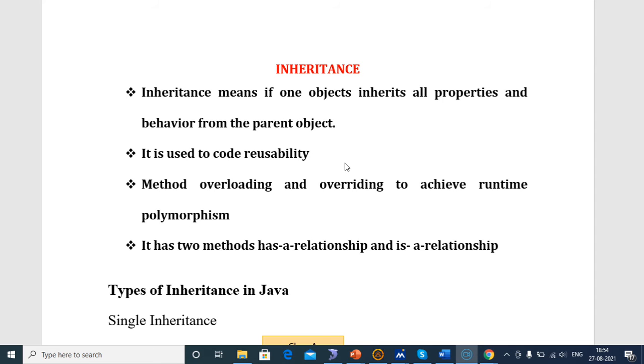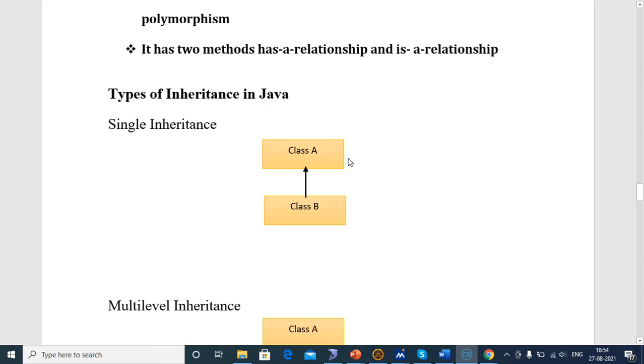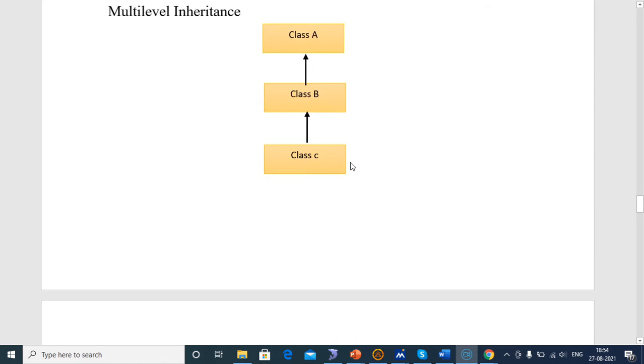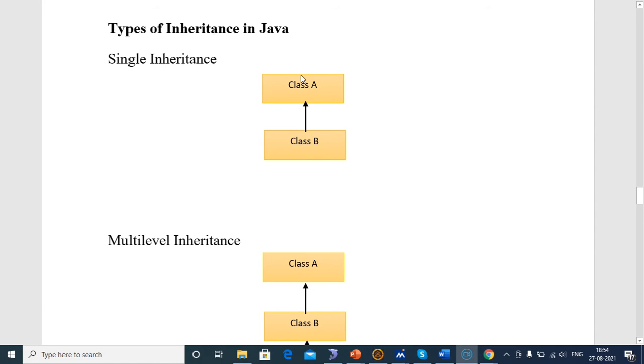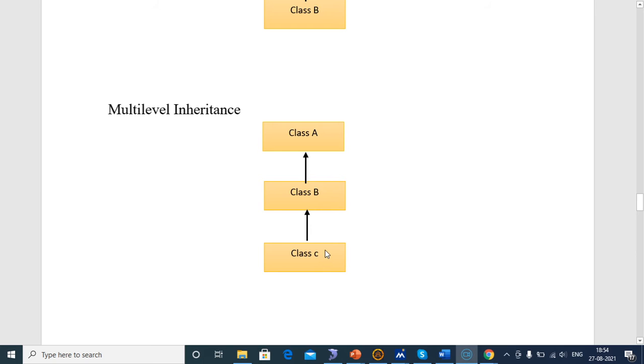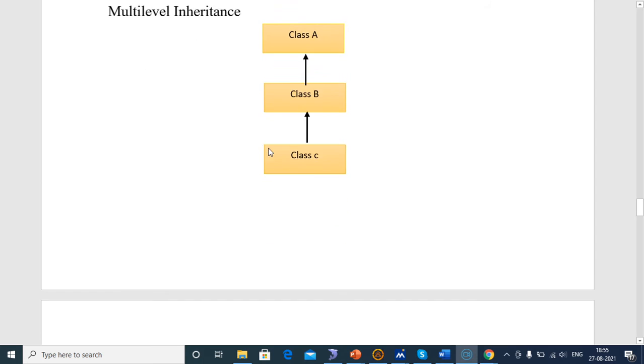In inheritance, we define two types of relationship: the has-a relationship and the is-a relationship. The types of inheritance are single inheritance, multi-level inheritance, hierarchical inheritance, and multiple inheritance. Single inheritance means class B inherits all properties from class A. This is single inheritance. Next, multi-level inheritance. If class C inherits all properties from class B, and class B inherits all properties from class A by using the extends keyword, this is multi-level inheritance.